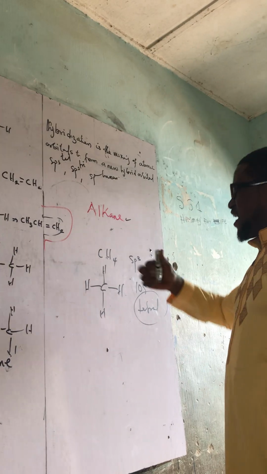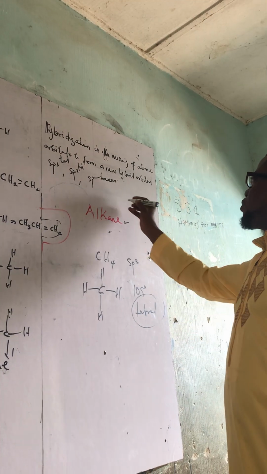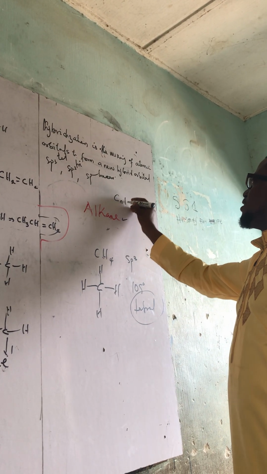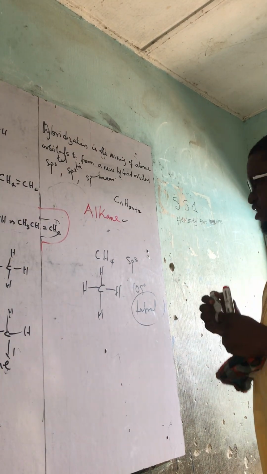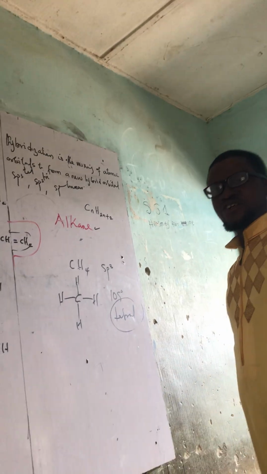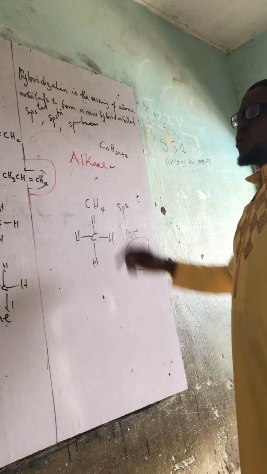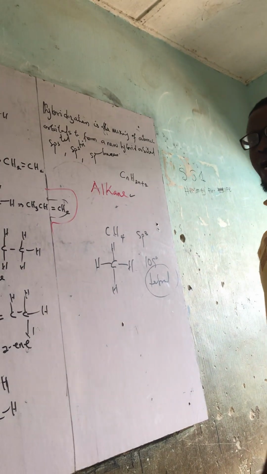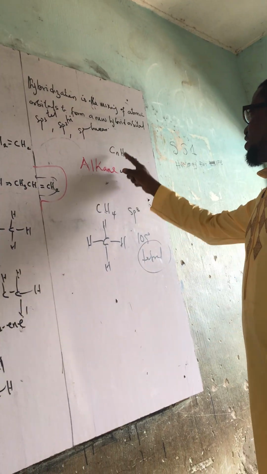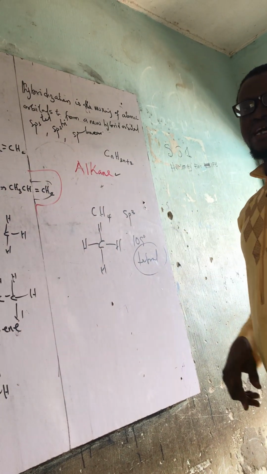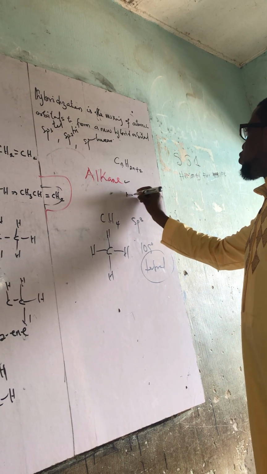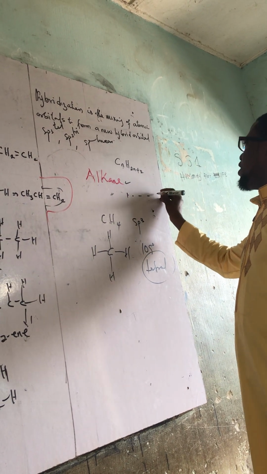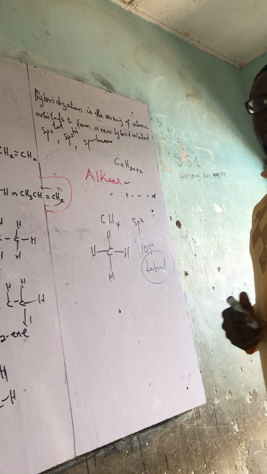Alkane has a general formula of CnH2n+2. I can use this formula to generate the next member of alkane. The first one is methane. N starts from 1 to infinity.